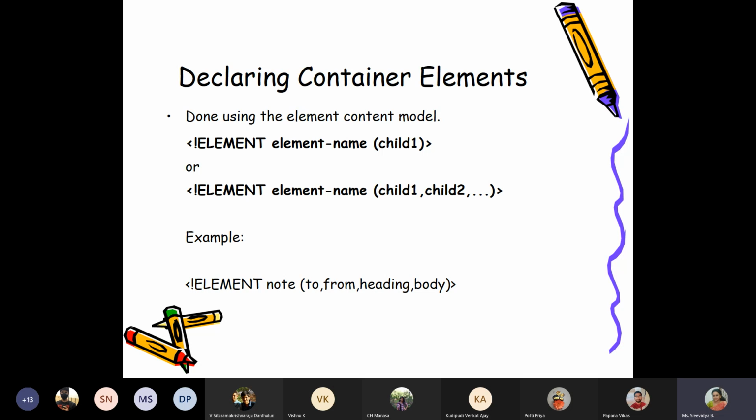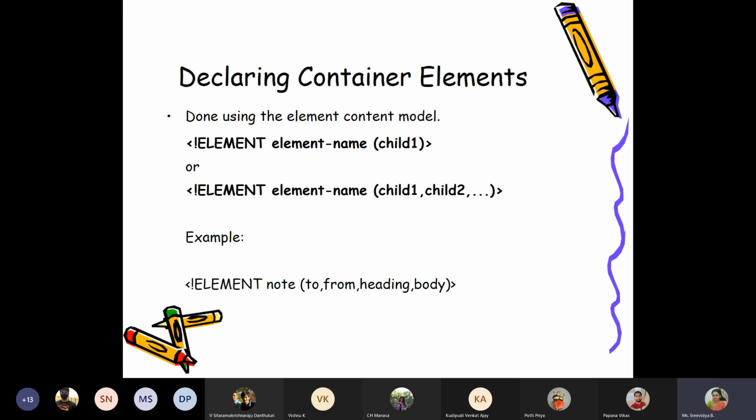And the third one is declaring a container element. Two examples are given. The first one is element name in brackets child1, which means that this particular tag I am declaring has a sub tag with the name child1. If I have multiple child elements, then child1, comma, child2, comma, and so on. Suppose I have 4 sub elements under my main element, I can put comma, comma, comma, and then write them.